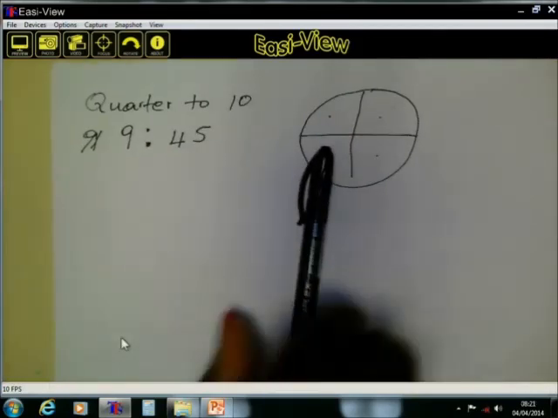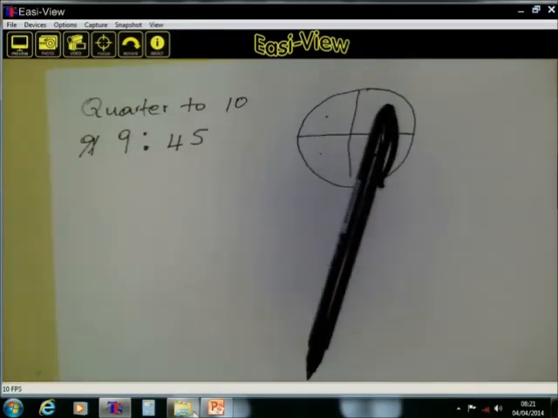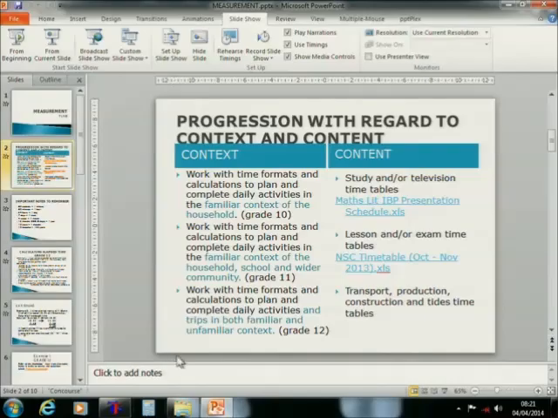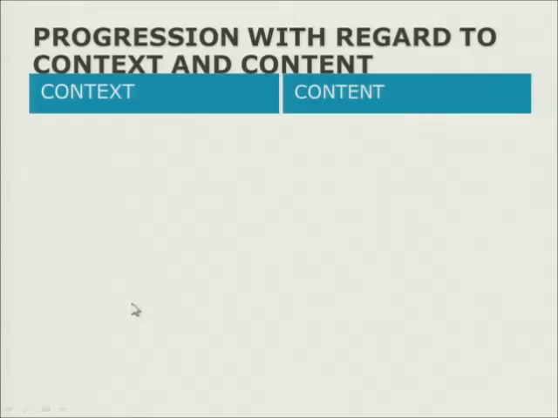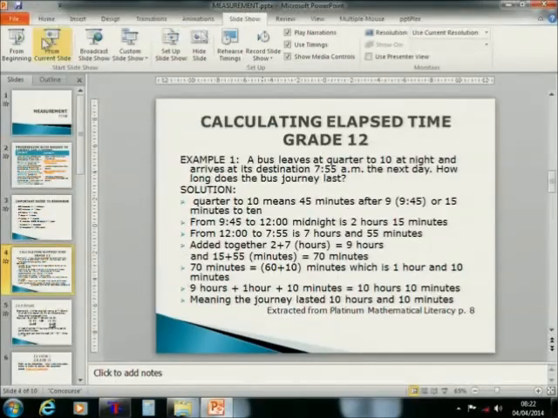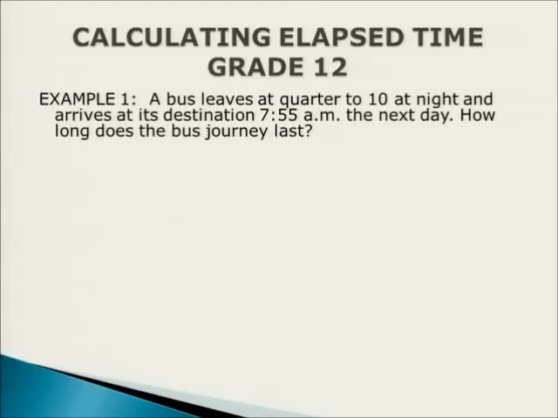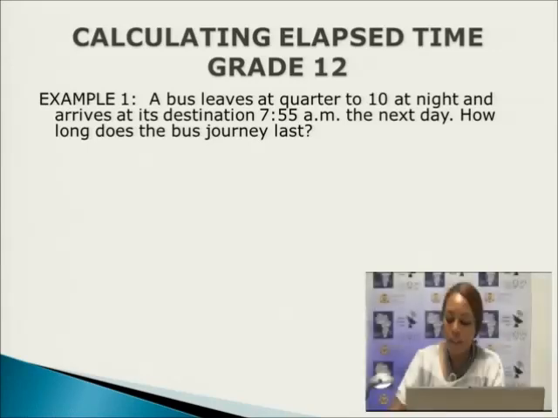The second one, this was when the bus left. It departed during 9:45. Let's look at the second one. It reached its destination at 7:55.